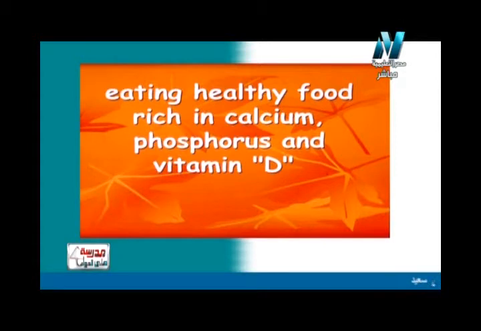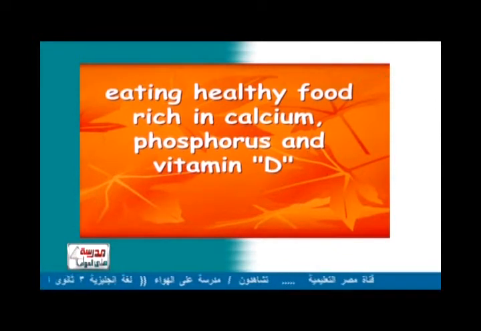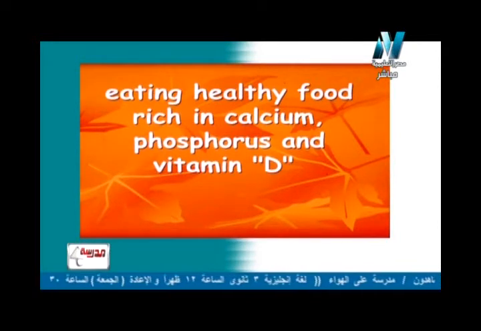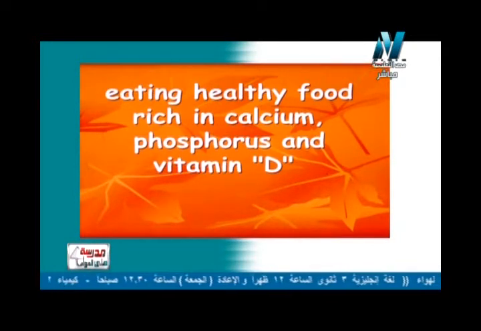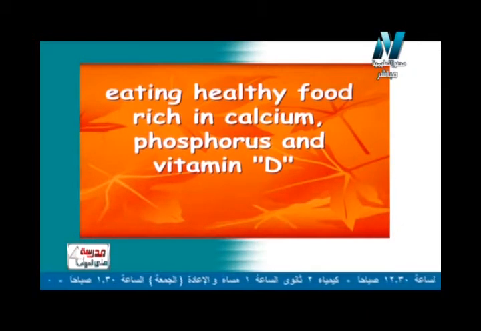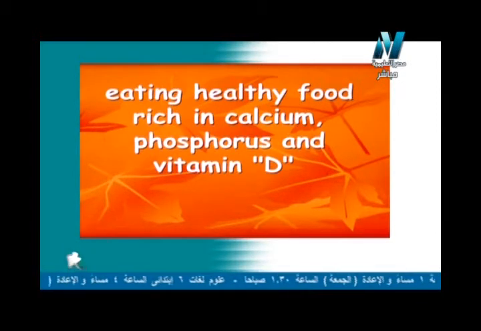Phosphorus is found in the marine organisms, اي كائنات بحرية, such as fish, shrimps, crab, السمك الجمبري او الكابوريا, and also vitamin D is found in the green leaf such as cress, الجرجير, radish, الفجل, and also any green leaves you eat will contain vitamin D. So again, eating healthy food rich in calcium and phosphorus and vitamin D is very important to keep your locomotory system healthy.